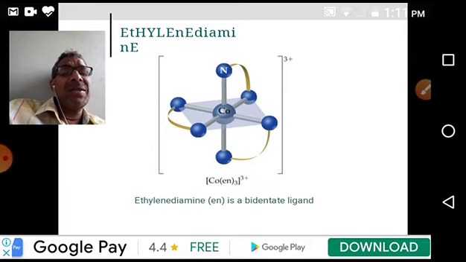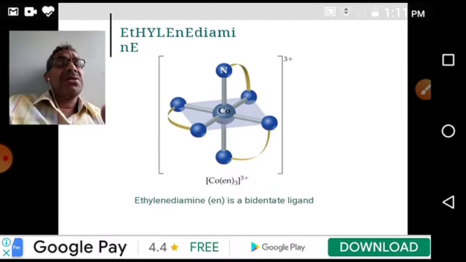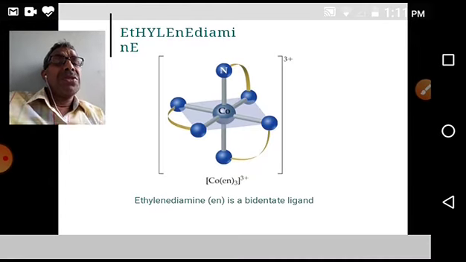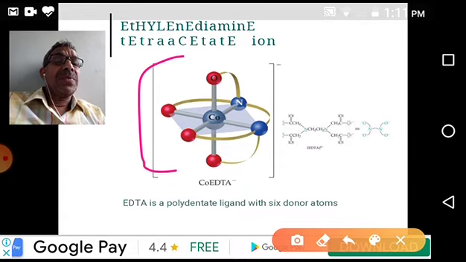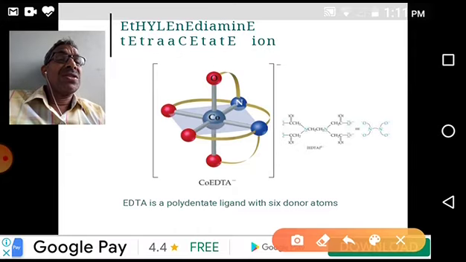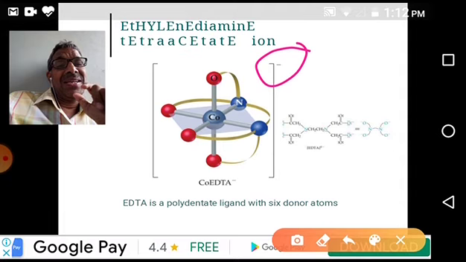You will see the nomenclature in the next slides, but this is the name of the compound. What is happening here: the central metal atom, and this is the coordination sphere. You see carefully, it is a coordination sphere. In the coordination sphere, it has a minus charge. We are observing this charge here, minus. It is a complex anion.